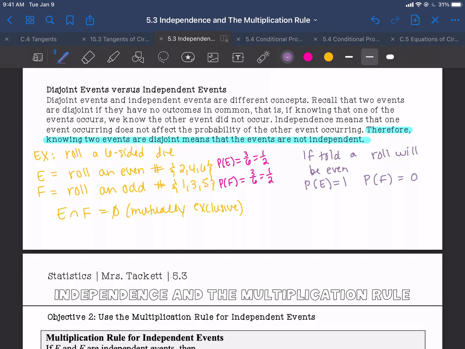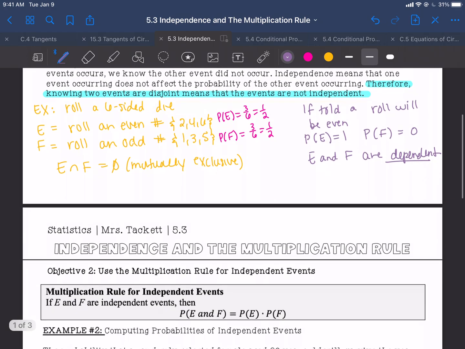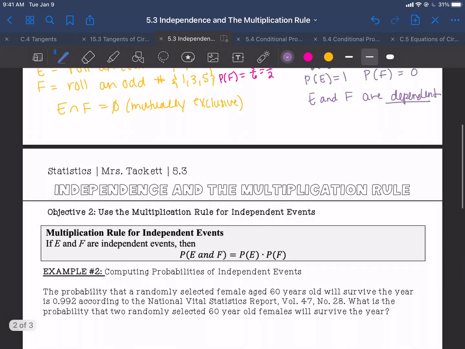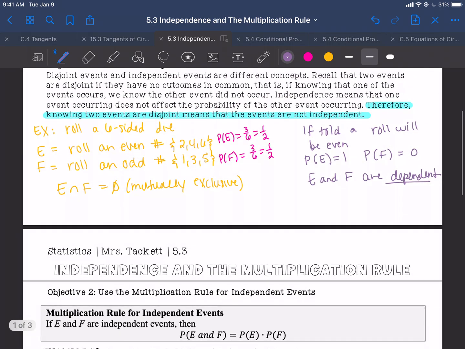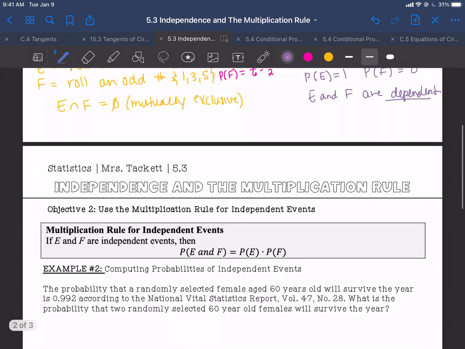Okay, so that would make E and F dependent. So, disjoint or mutually exclusive is not the same as being independent. And in fact, if they are mutually exclusive, then that means they're dependent.